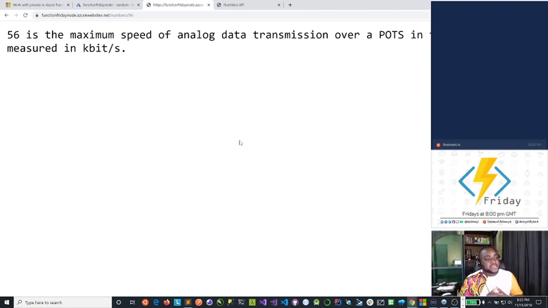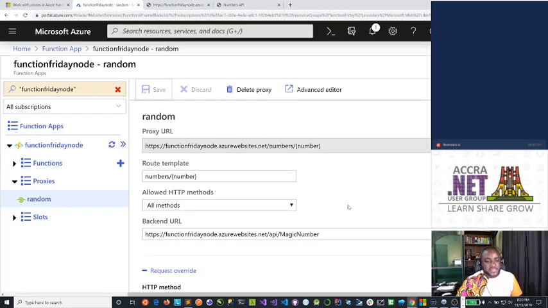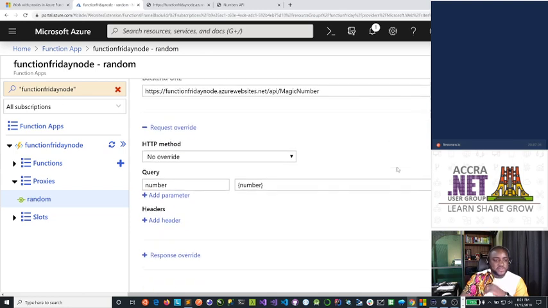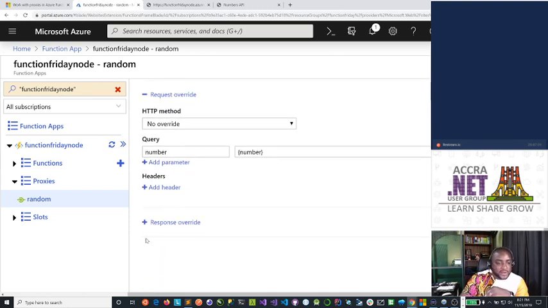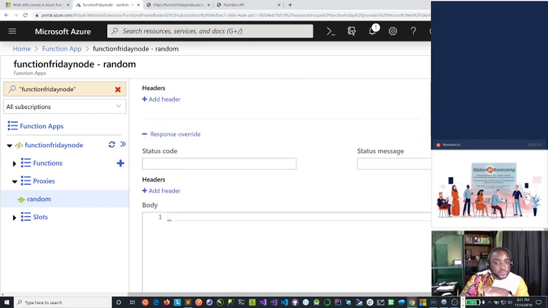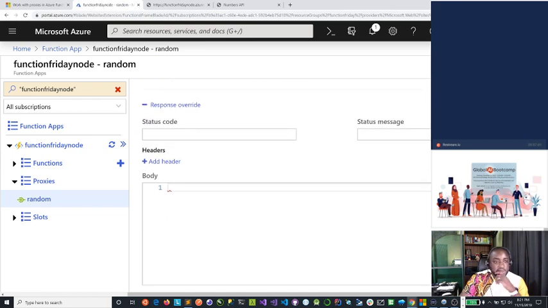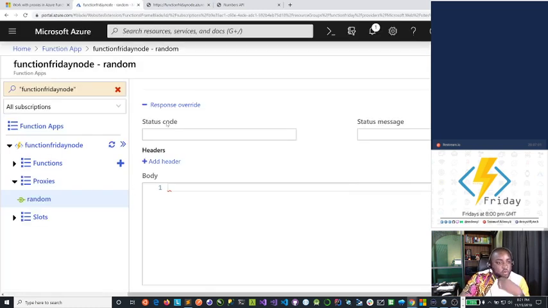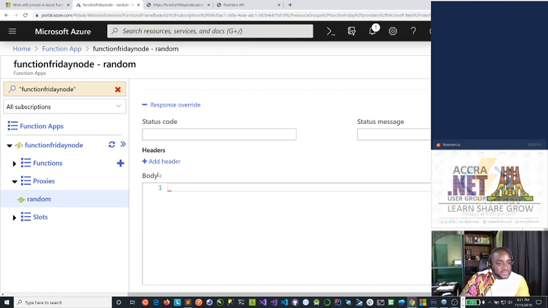So that is how to create function proxies, and that is how to pass the parameters into it. Now, it's not just variables, okay? There's something you should know. It's not just variables or parameter override. You can actually do a complete response override. So instead of the response coming in, as in this case 56 is the maximum, you can actually override the response that is coming.